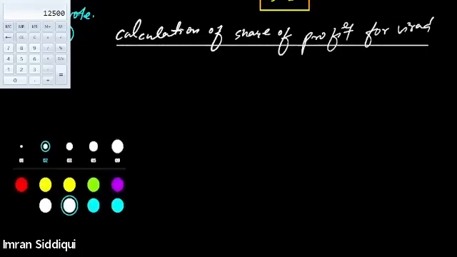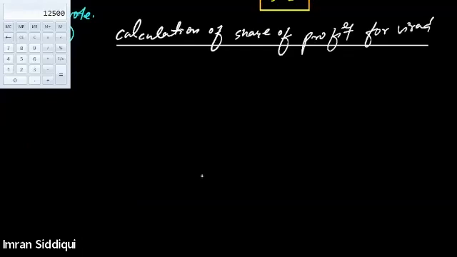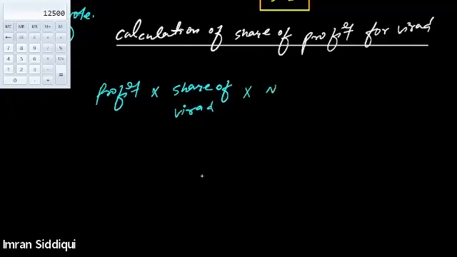Firstly, the profit of the firm is 1,50,000. Profit of the firm into share of Viraj into number of months, or the months of participation.